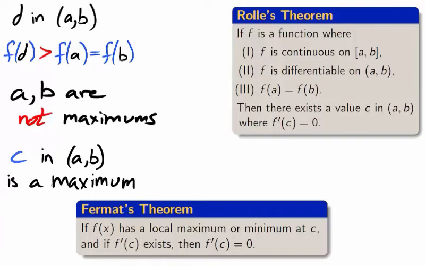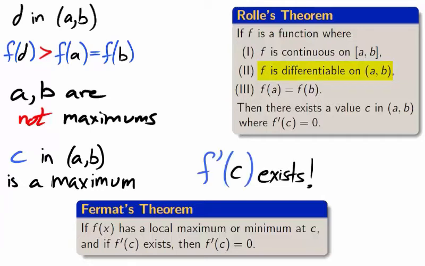Fermat's theorem says that local maxima are critical numbers, so f prime of c is equal to 0 or f prime of c does not exist. However, the assumption we began with was that f was differentiable. Therefore, f prime of c must exist, and it must be 0, which was exactly what we were trying to show.